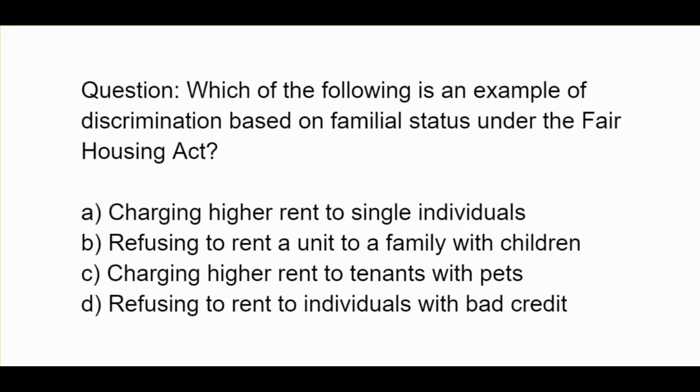Which of the following is an example of discrimination based on familial status under the Fair Housing Act? A. Charging higher rent to single individuals. B. Refusing to rent a unit to a family with children. C. Charging higher rent to tenants with pets. D. Refusing to rent to individuals with bad credit.